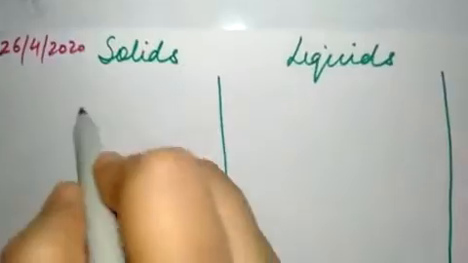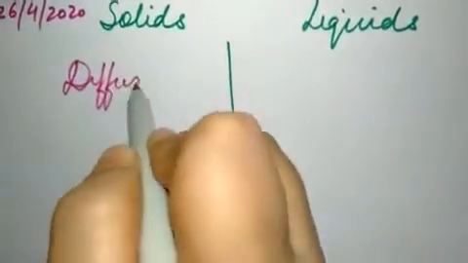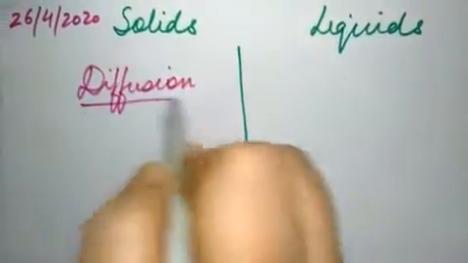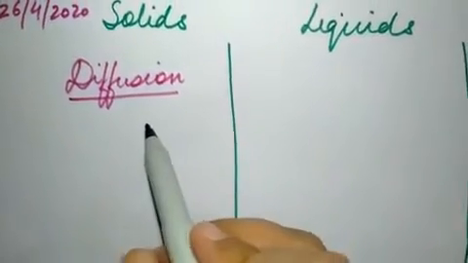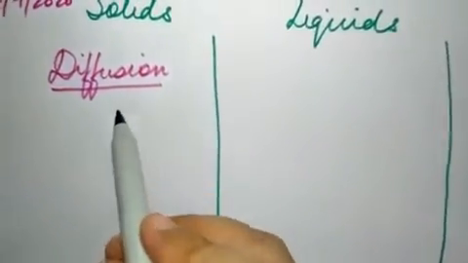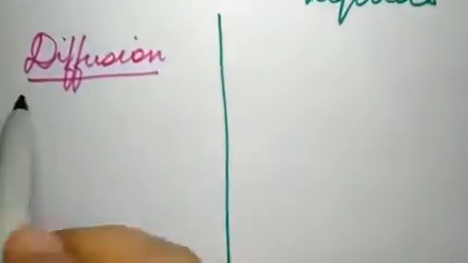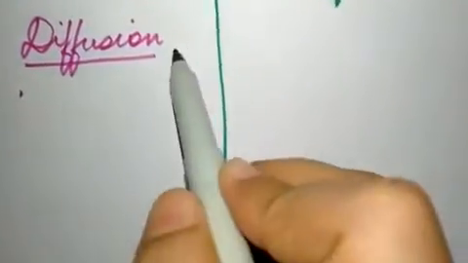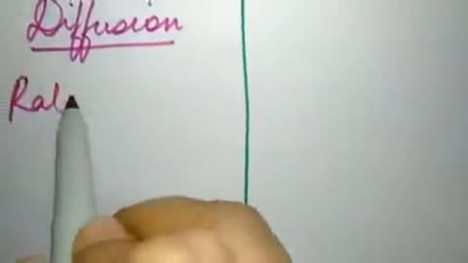Right. Next property is diffusion. We have discussed diffusion earlier also, that intermixing of particles of states of matter on their own is known as diffusion. Solids have least diffusion property. The rate of diffusion is least here in case of solids.